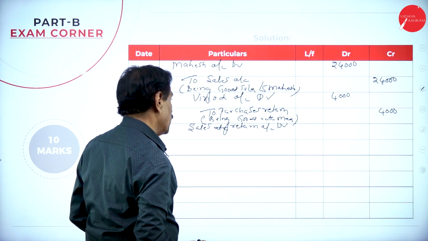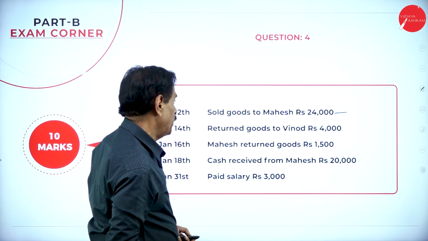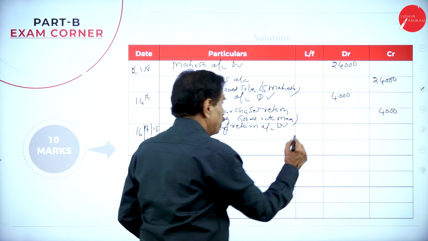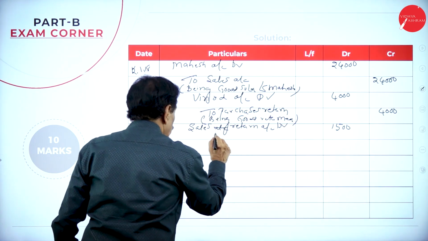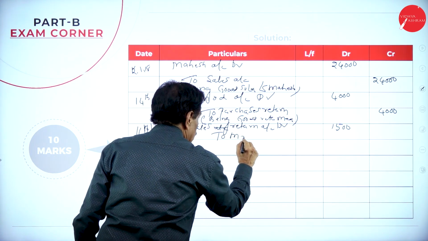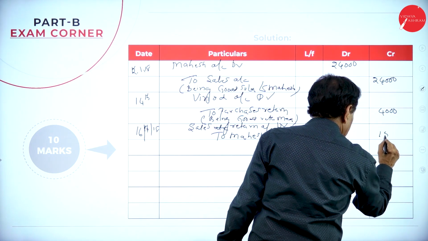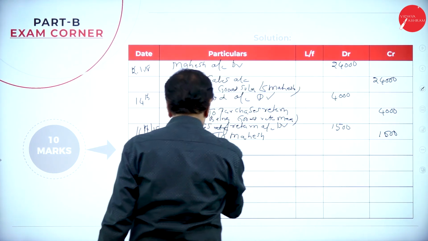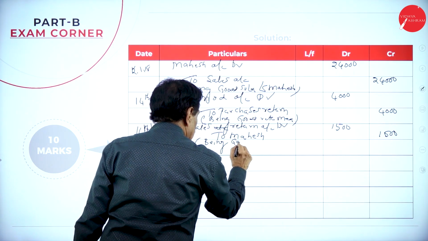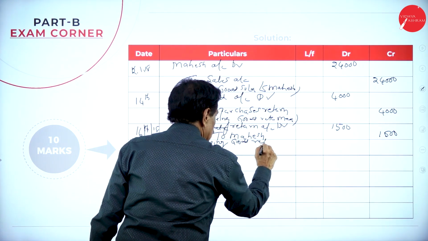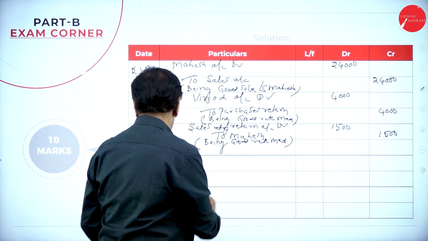Means sales return account debtor. How much? 1,500. Who returned? Mahesh. 1,500. Being goods returned. This is on 16th.